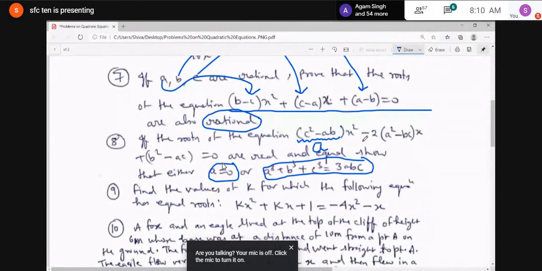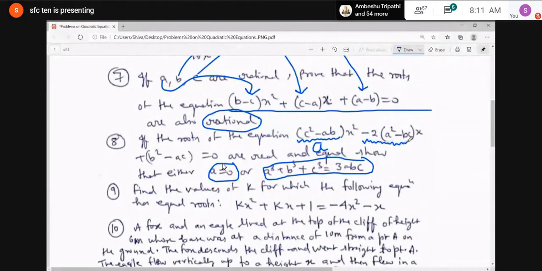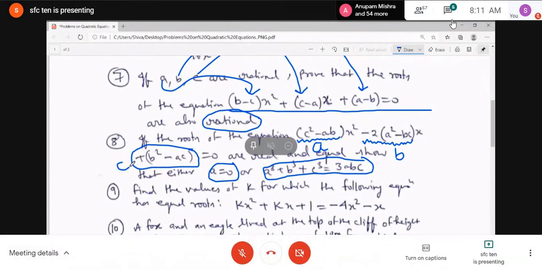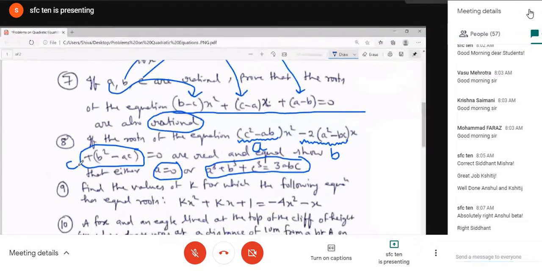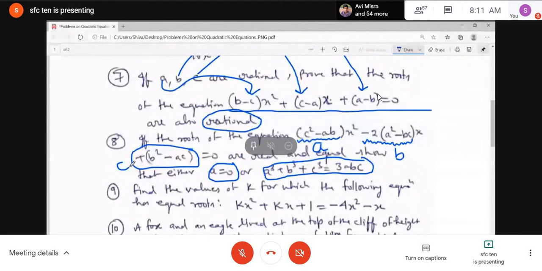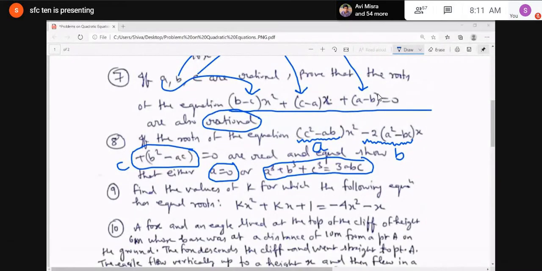When you substitute, after finding that D, you will get 4a outside and a³ plus b³ plus c³ minus 3abc. And what was D? D is equal to 0 because the roots are real. So 4a equal to 0, that means a equal to 0 or a³ plus b³ plus c³ minus 3abc equal to 0 according to the zero product rule. So you will get the result a³ plus b³ plus c³ is equal to 3abc. Is it clear to everybody? Yes, sir.